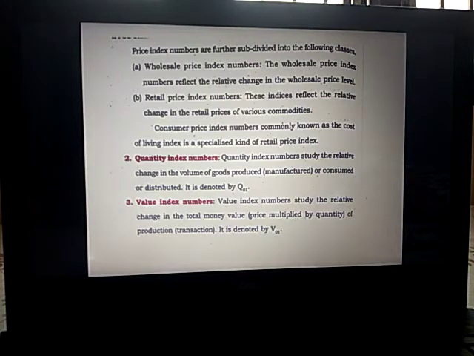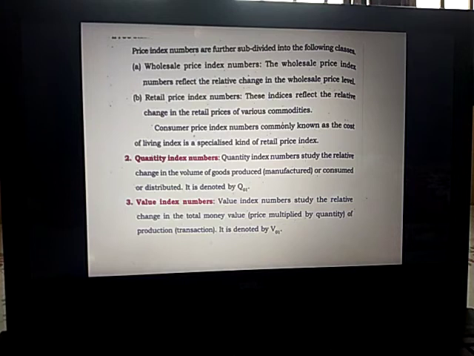The next type of index number is quantity index number. Quantity index numbers study the relative change in the volume of goods produced or consumed or distributed. Here in quantity, we study the change in the volume of goods, like how much amount of goods is produced, consumed or distributed. It is denoted by Q01.